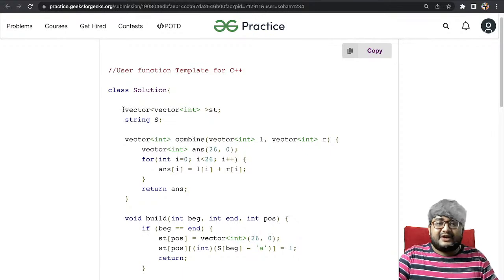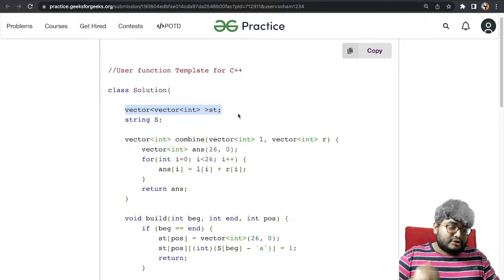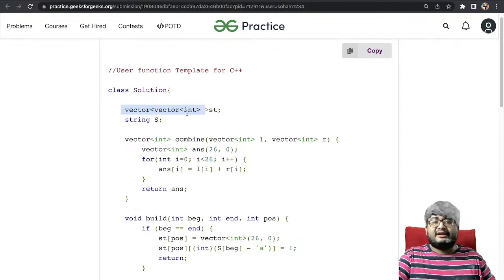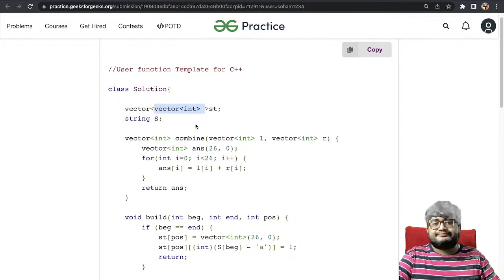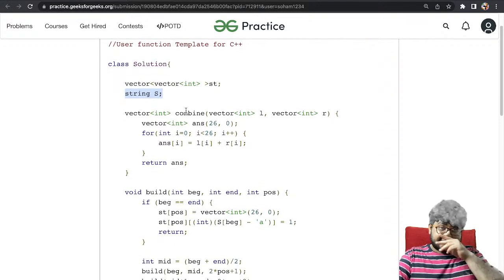So what we have defined here, first of all, is the segment tree. The segment tree itself will be an array, and each node will be an array in itself, a vector of size 26. So this outer vector means the segment tree array. Each node itself is an array, so that's why it's a vector of int, right? We have taken the string s as well globally here, or in the class as a data member.